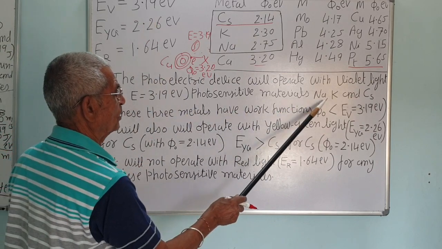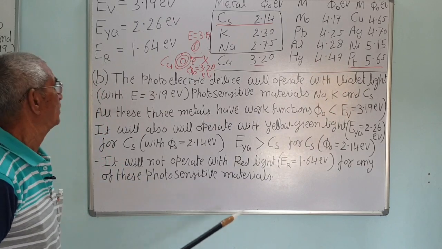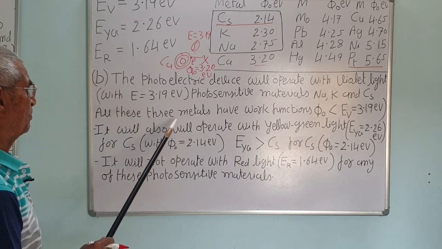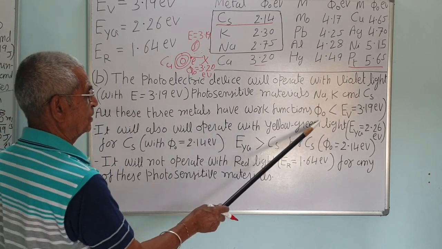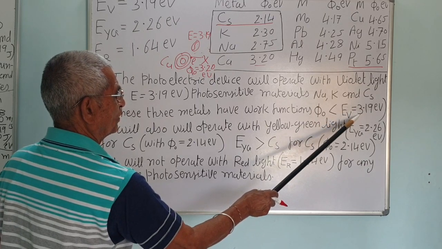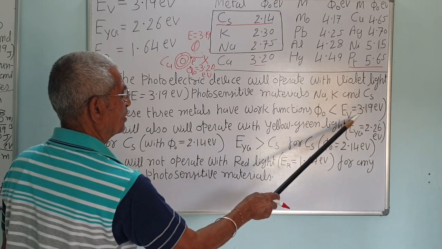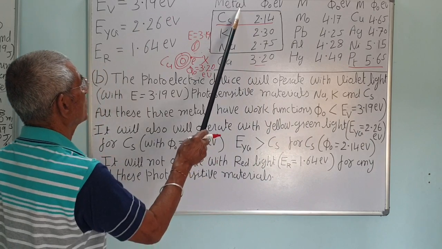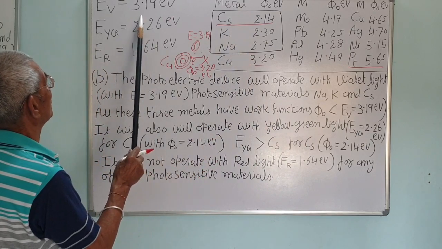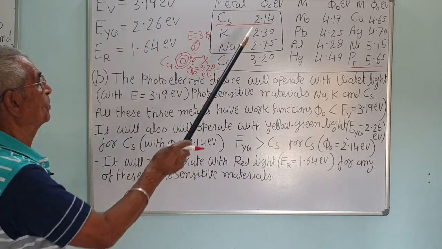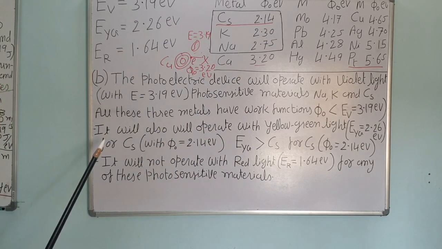Photosensitive materials: sodium, potassium and cesium. All these three metals have a work function less than 3.19 electron volt. So all of these will work.